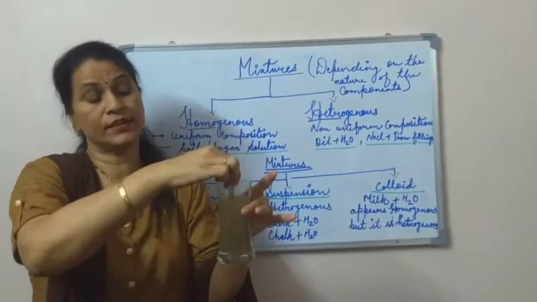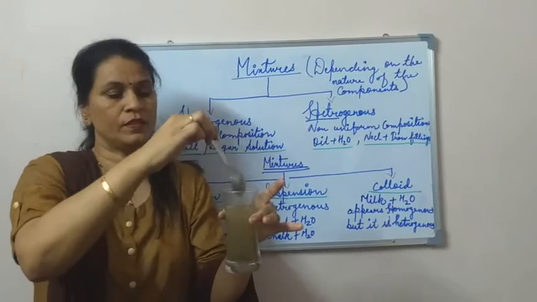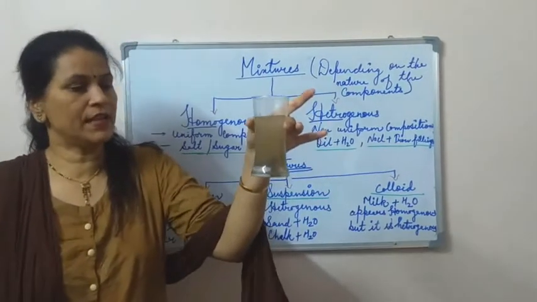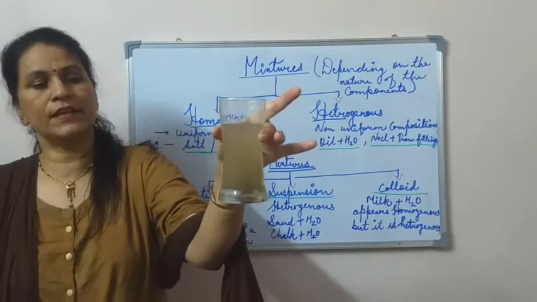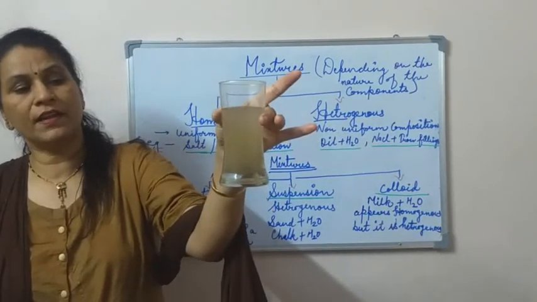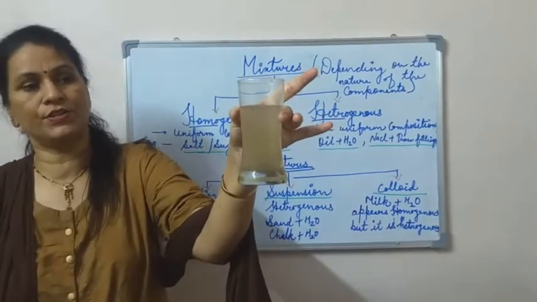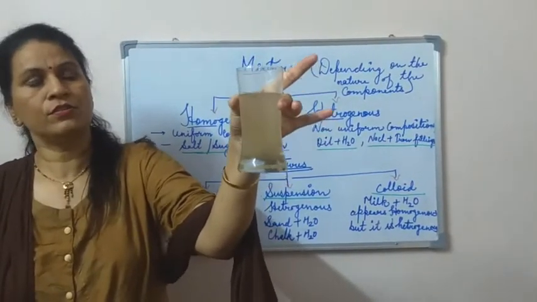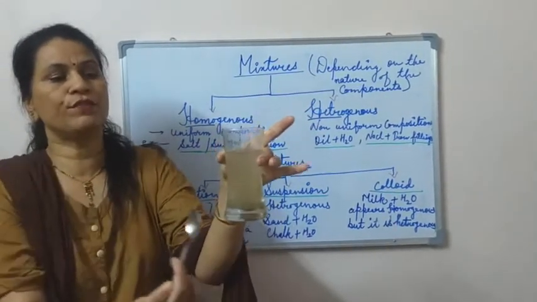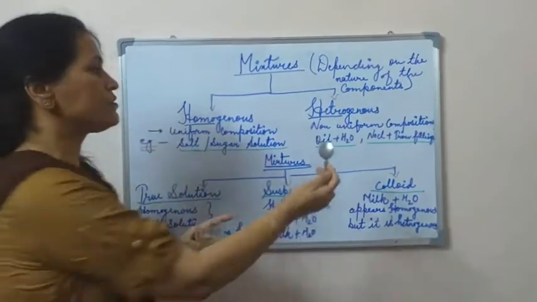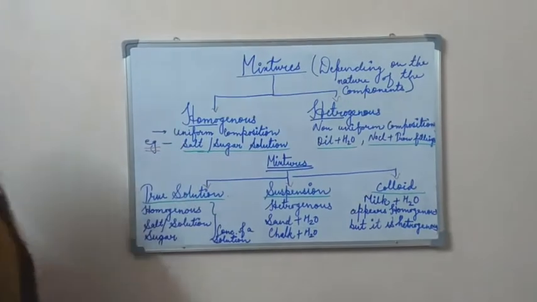because soil consists of lighter particles and heavier particles. Now, after mixing it, I'll allow it to settle. You can also observe the heavy particles slowly settling, and at the base there is sedimentation. So in this type of mixture or solution, the uniformity is not there. There is non-uniform composition.